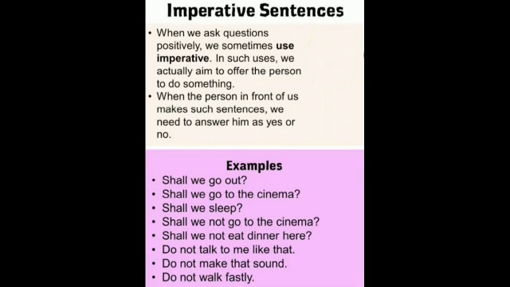So, in imperative sentences, we give a command or make a request. For example, we can also use the exclamation mark such as how beautiful is the rain or what a match. These are also some of the examples of imperative sentences.